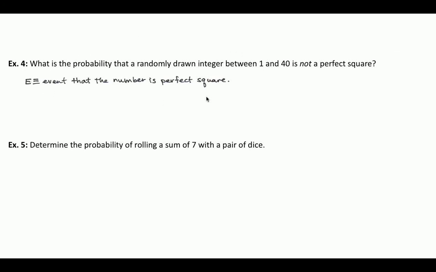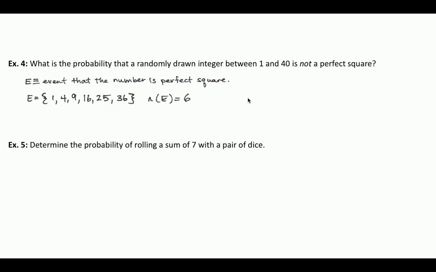So E is the event that the number is a perfect square. What perfect squares exist between 1 and 40? Well, 1, because 1 squared is 1, 2 squared is 4, 3 squared is 9, 4 squared is 16, 5 squared is 25, and 6 squared is 36. So these are the perfect squares between 1 and 40. The number of ways that the number is a perfect square is 6, because there are 6 of these.